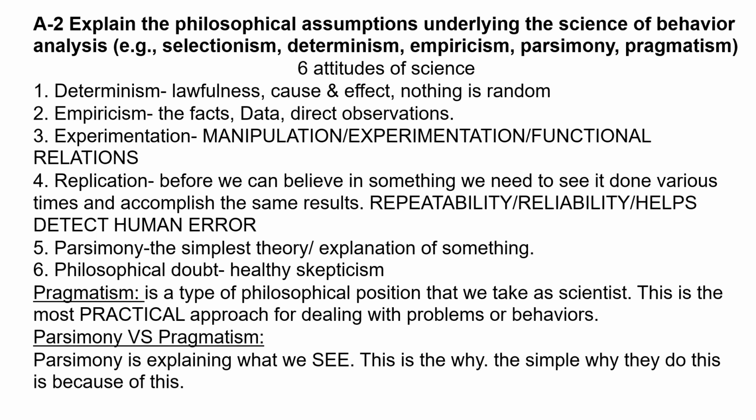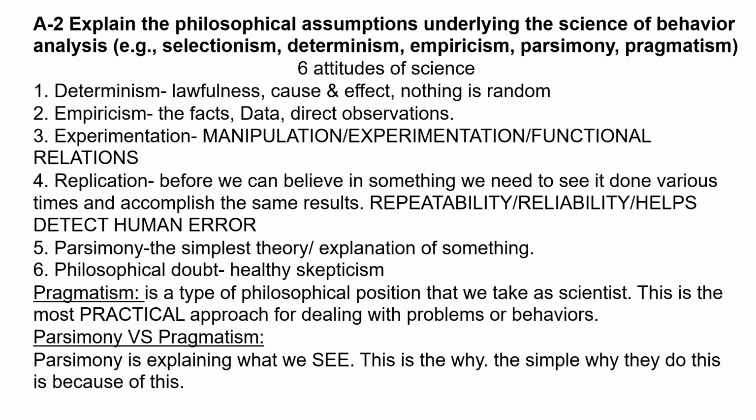Then we have empiricism. That's the second one. These are the facts, the data, the direct observations, what we can directly observe. The third one is experimentation. This is when we are able to manipulate the variables, when we are able to conduct an experiment and determine functional relations. Then we have number 4, replication. In order to be able to believe in something, we need to see it done various times and be able to accomplish the same results over and over again. This form of repeatability allows us to have reliability, and this is how we're able to detect human error.